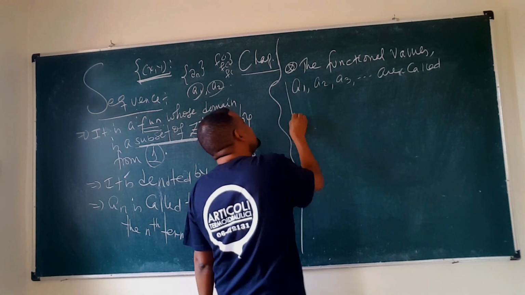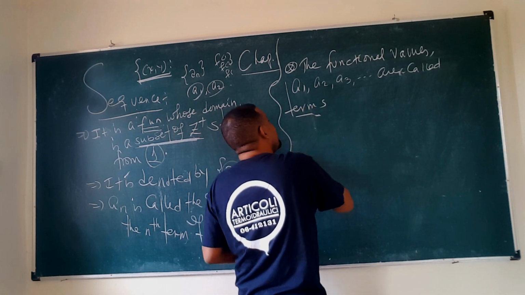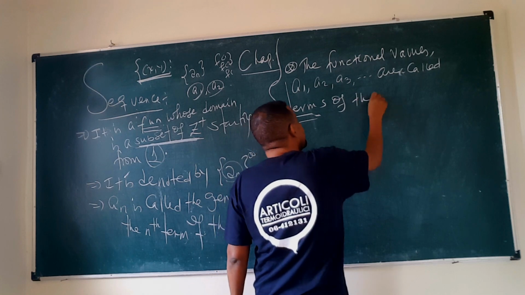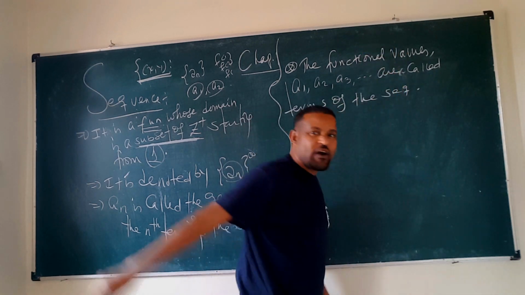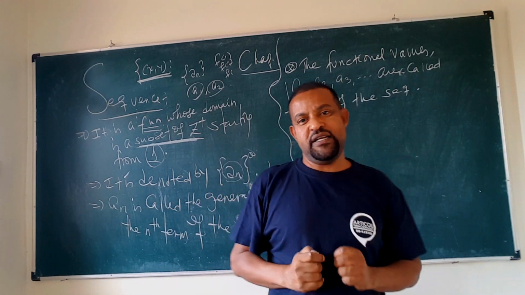They are called terms of the sequence ብለን እንጠራቸዋለን።